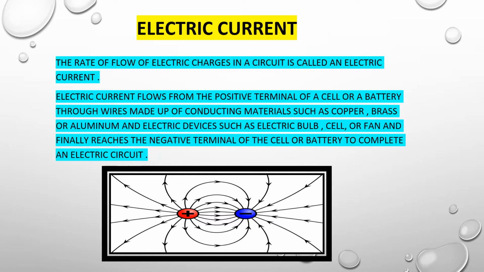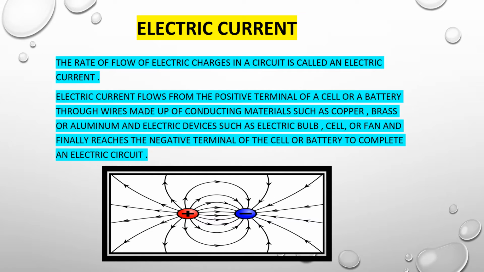I think some students cannot understand this concept clearly. Now I will clear your concept. See the diagram: the red color sign is a positive charge, and the blue color is a negative charge. The positive charge is always shown with the plus sign and the negative charge is always shown with the minus sign.